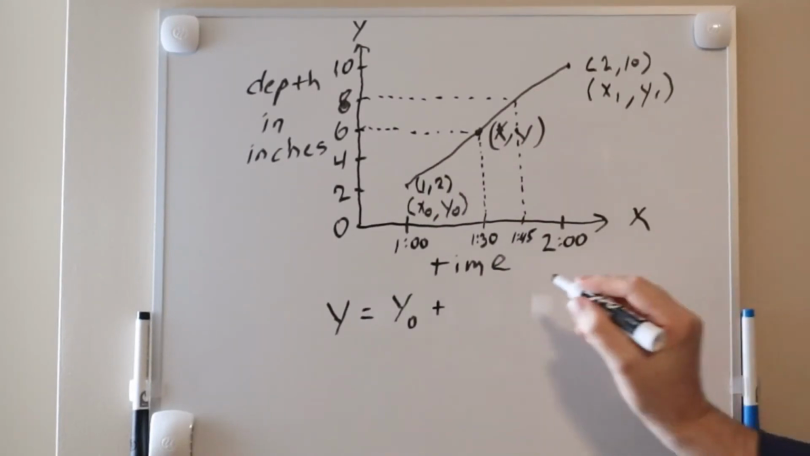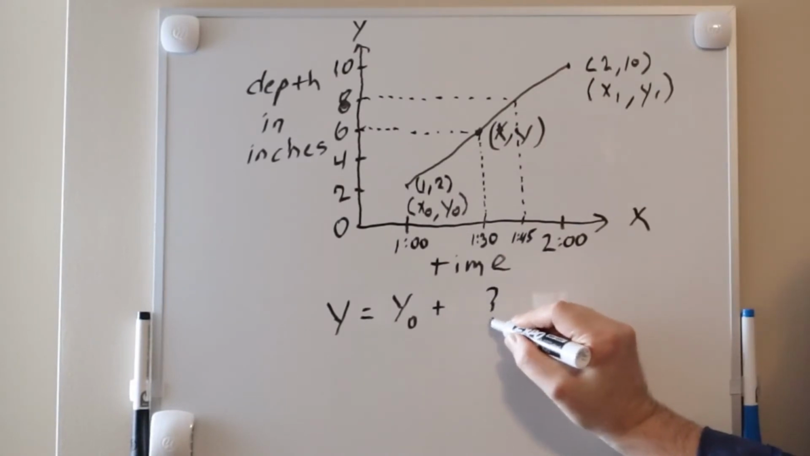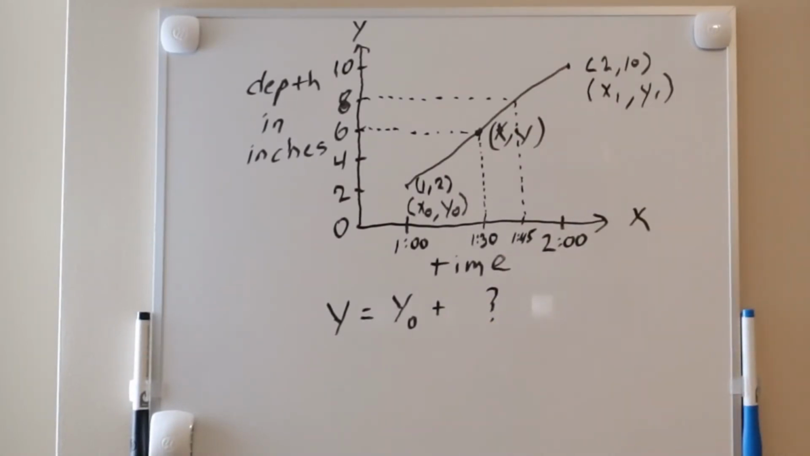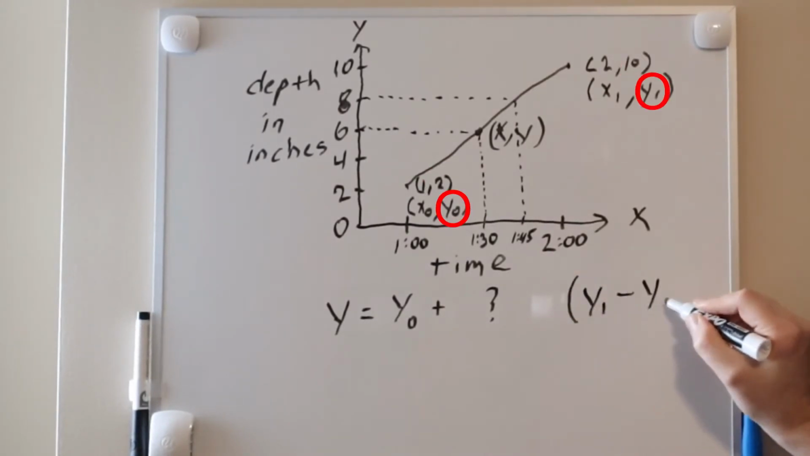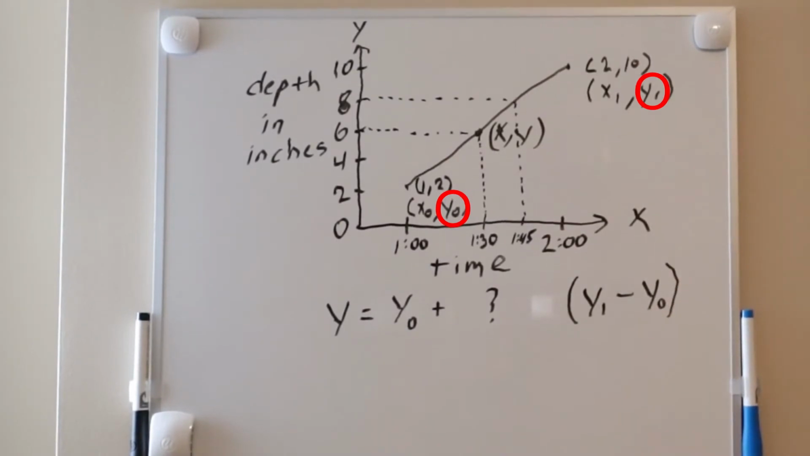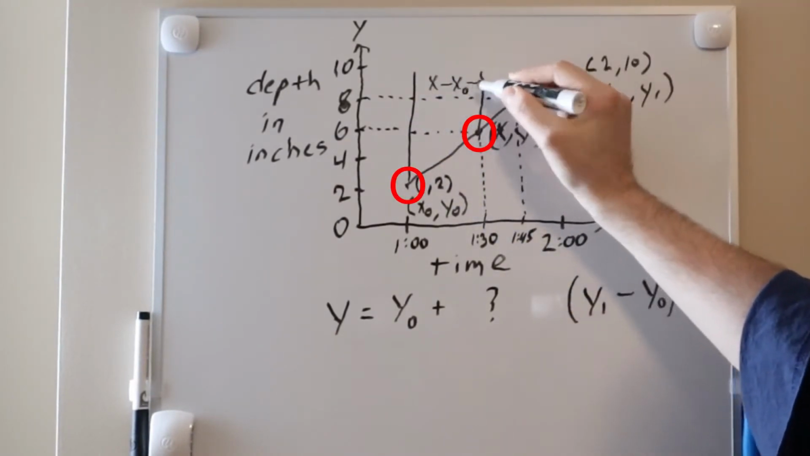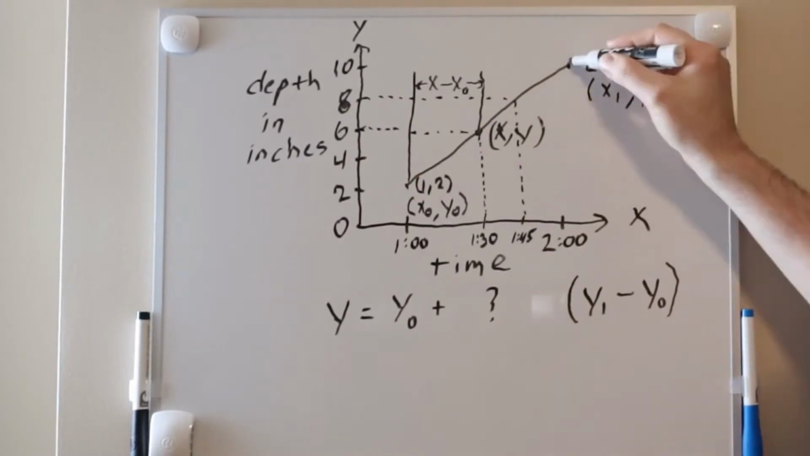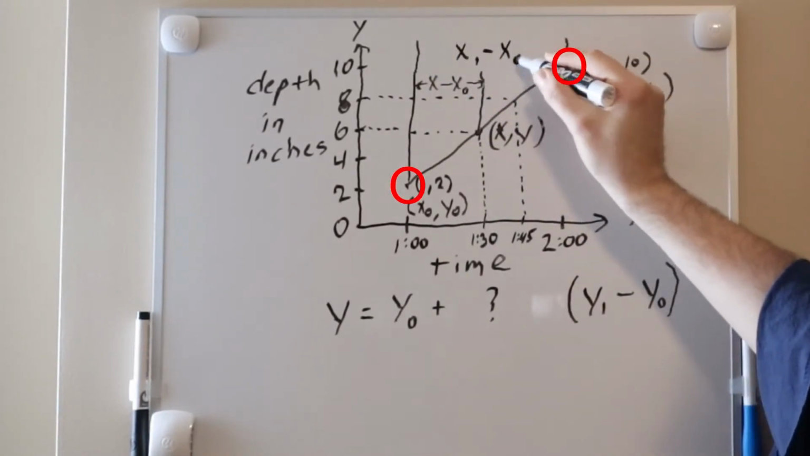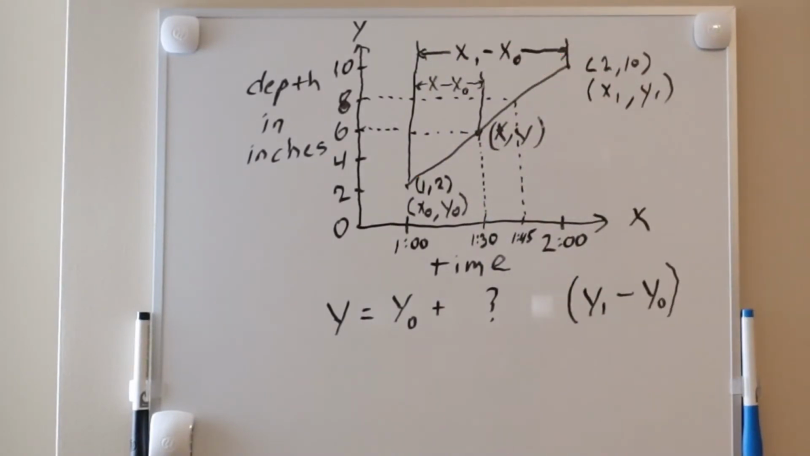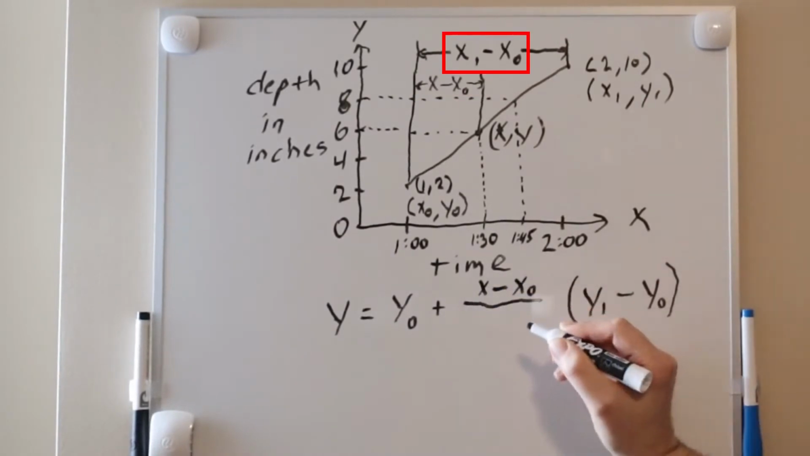The amount we want to add to y0 will be some fraction of the difference between the two depths. In our example, this difference is 10 minus 2, which is 8 inches, and we'll fill this in later. The fraction will be the amount of time from the first point divided by the difference of the time between the two known points. The amount of time from the first point is simply x minus x0, and the difference between the two known points is x1 minus x0. So our fraction is (x minus x0) divided by (x1 minus x0).